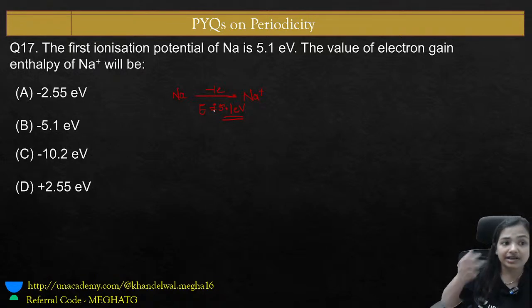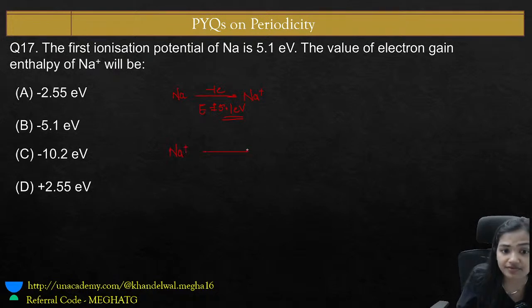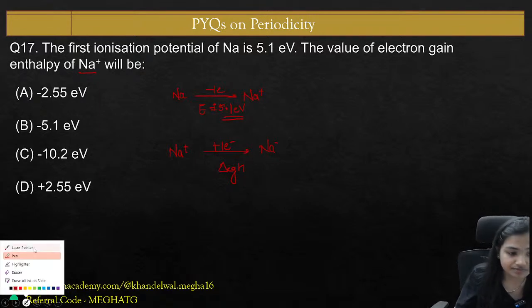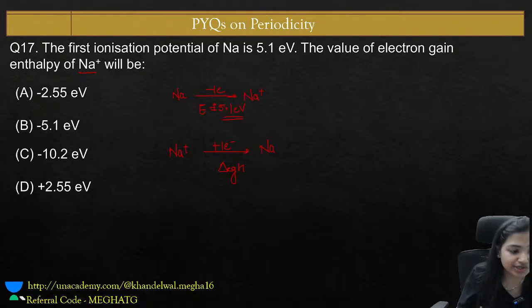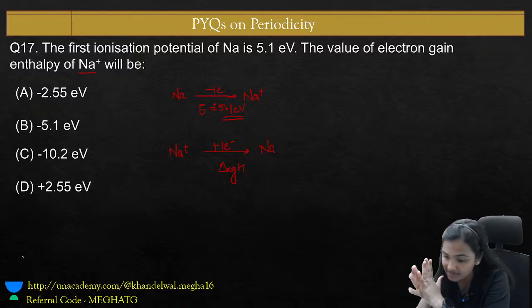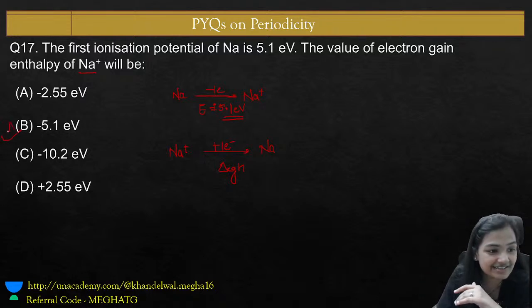The value of electron gain enthalpy of Na positive will be. Now the question is, if you have Na positive and you want to gain an electron, if Na positive wants to gain an electron to become Na, then what will be the delta EGH for this? Waiting for your answer, guys. What will be the electron gain enthalpy value? Any answer? B? Absolutely, the answer is B.